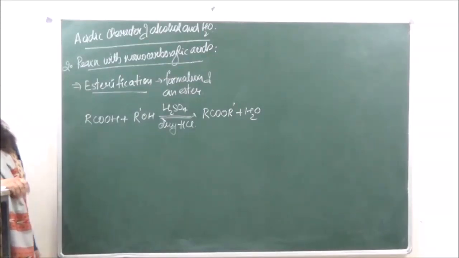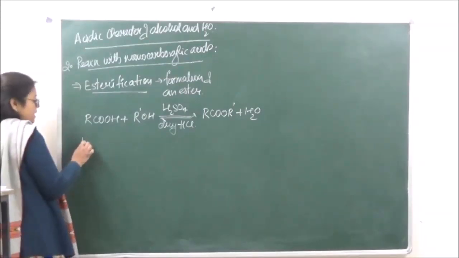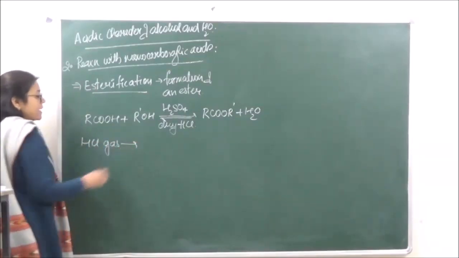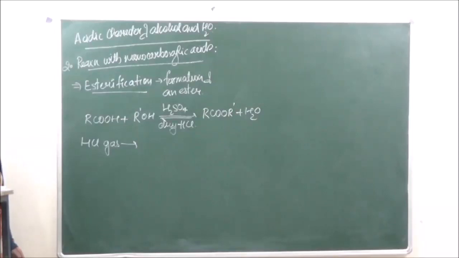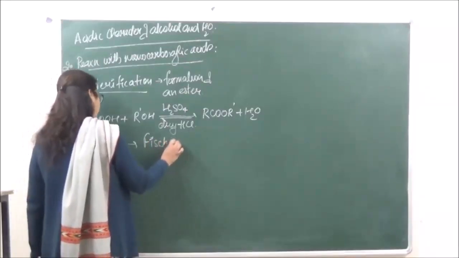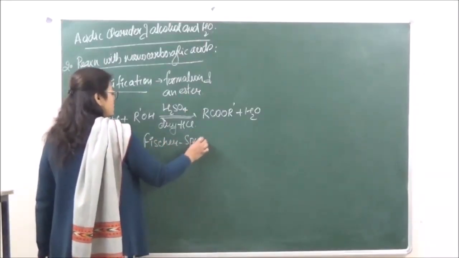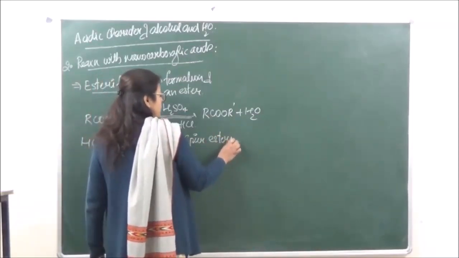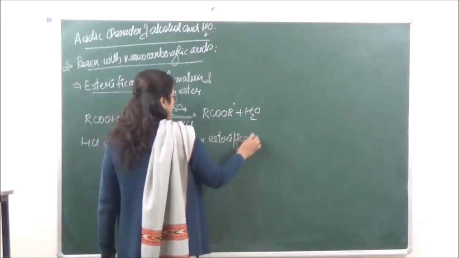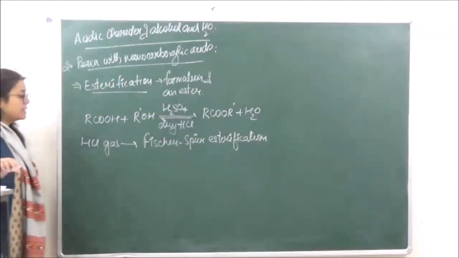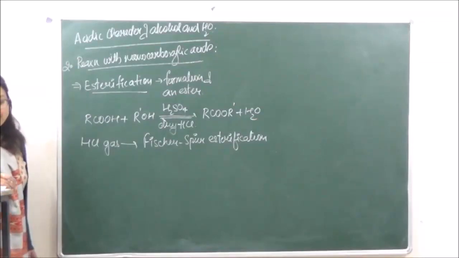Now if you are using dry HCl gas specifically for esterification, the reaction is known as Fischer-Speier esterification, especially if you are using HCl gas.